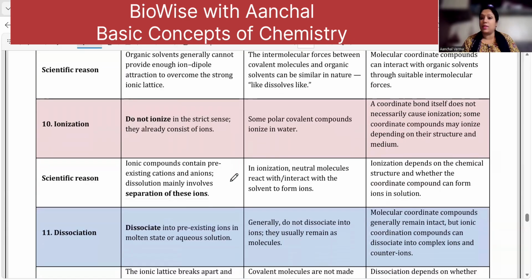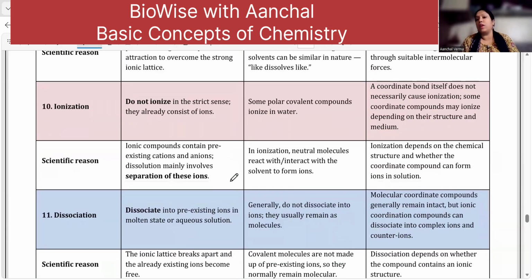Okay. Ionization. Generally, the ionic compounds dissociate into ions. Dissociate means the ions already exist, so they dissociate into ions. But covalent compounds ionize in water. So they ionize, they form ions. For example, water ionizes into H plus and OH minus ions. But NaCl dissociates into Na plus and Cl minus. So you have to understand the difference between ionization and dissociation.